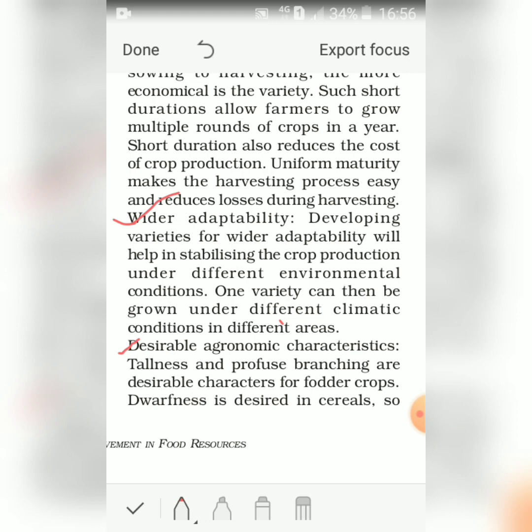Dwarfness is desired in cereals so that fewer nutrients are consumed by these crops. If it is small in size, it will take fewer nutrients. Thus, developing varieties of desired agroeconomic characters helps give higher productivity.